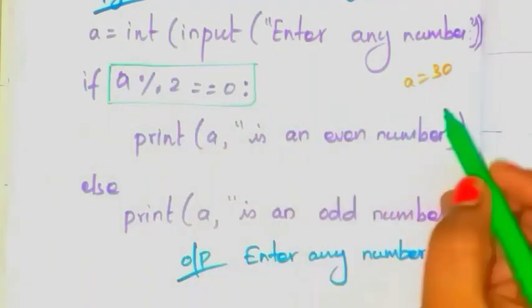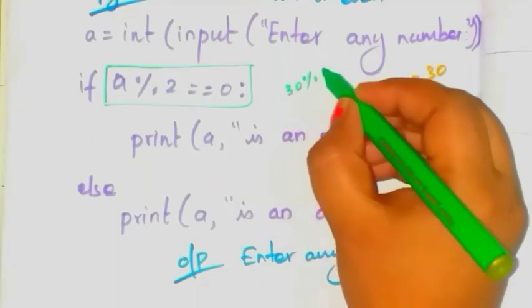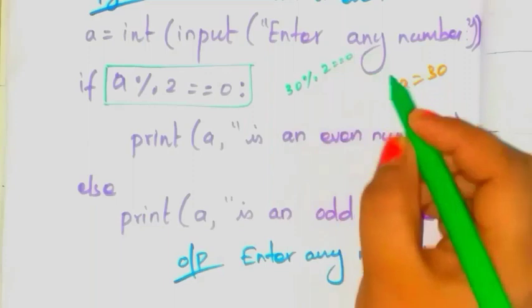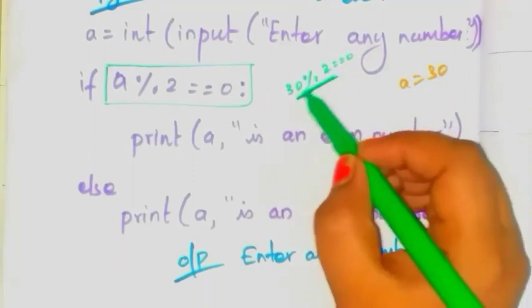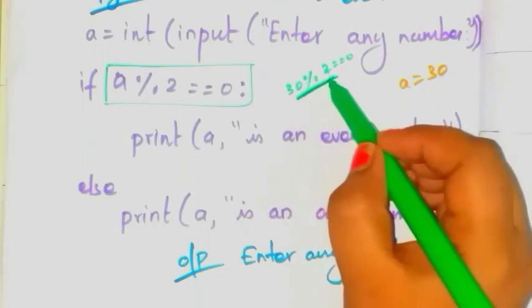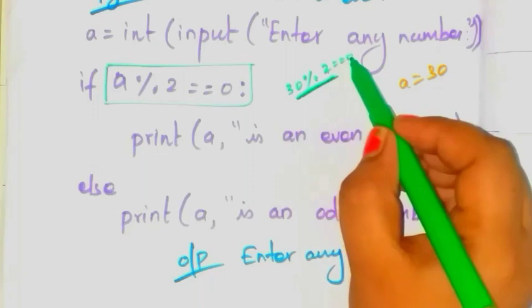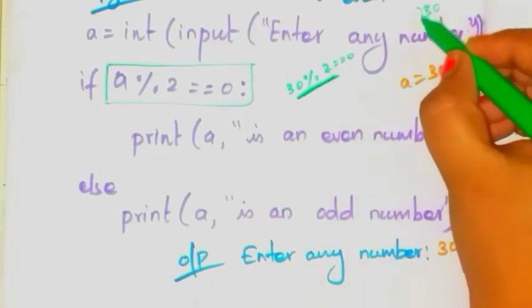A means what? 30. So 30 modulus 2 is equal to 0. Modulus means you take the remainder value. So you divide 30 by 2 and take the remainder value, and check whether that remainder value is equal to 0 or not. 30 divided by 2 means what?